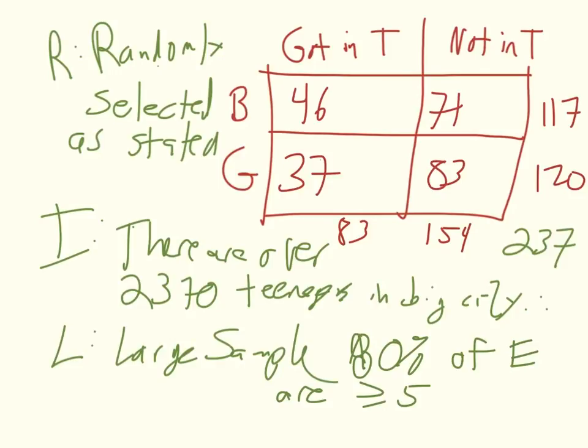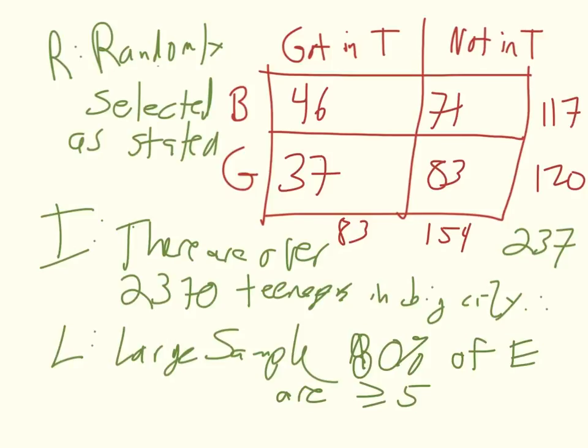In a goodness of fit test, where I just have one row of data, where I'm looking at like colors of M&Ms or Skittles or whatever I'm doing, there's only really one variable I'm testing. In this case, I've got two. I've got gender, and then I've got trouble or not trouble. But in a goodness of fit test, all of them have to be 5 or more.